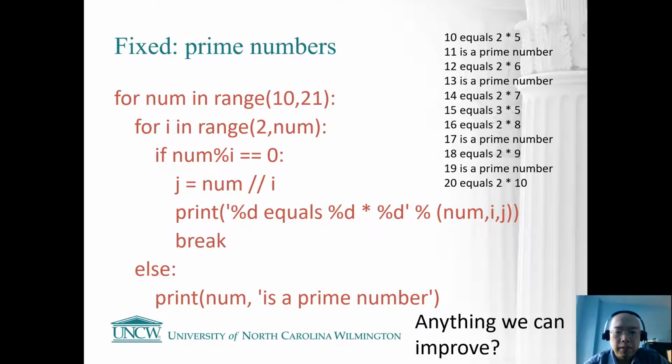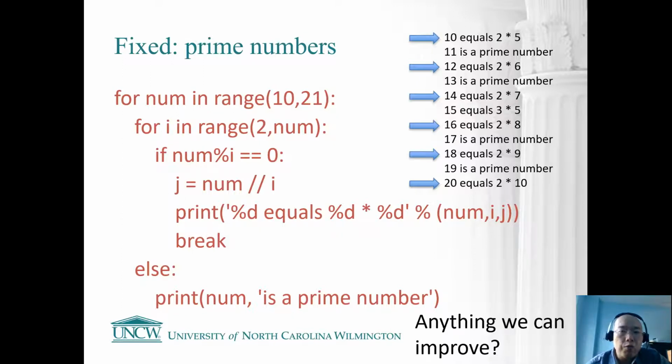Okay, and for this version, here is another question. Is there any other thing that we can improve in the code? One observation is we are looking for the prime numbers between 10 and 20. And 10, 12, 14, 16, 18, and 20 are even numbers.